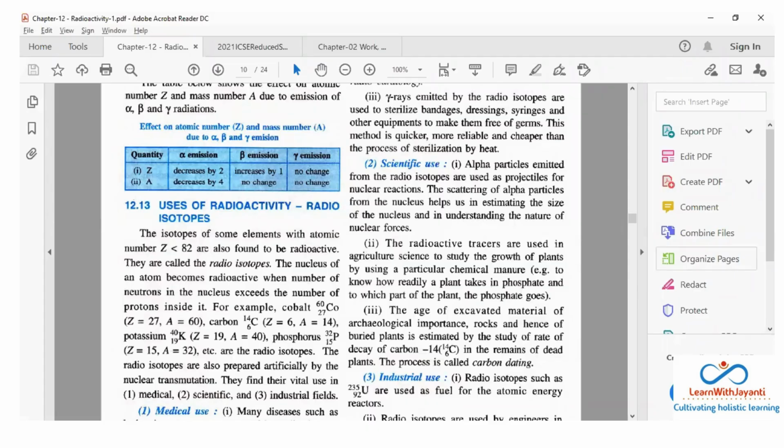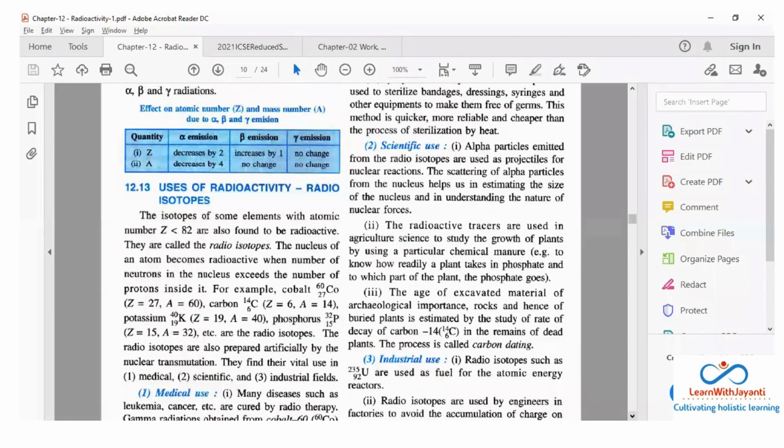Now this is very important and this is most interesting. This can come in your exam. Carbon dating. Now आपको पता चलता है ना, by seeing the fossil you come to know कितने साल पुराना है. कभी क्वेश्चन आया कि नहीं? उनको पता कैसे चलता है कितना साल पुराना है? How did they come to know? And if you remember कि किसी का मर्डर हो जाता है, they can actually predict कि कब मर गया वो इंसान. How did they come to know? Do you know this? Carbon dating. Yes, because of carbon dating.